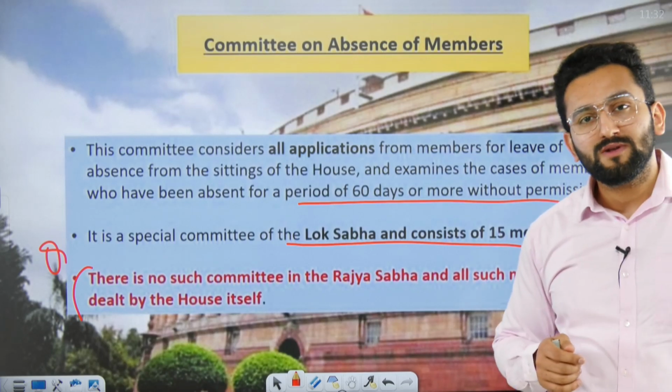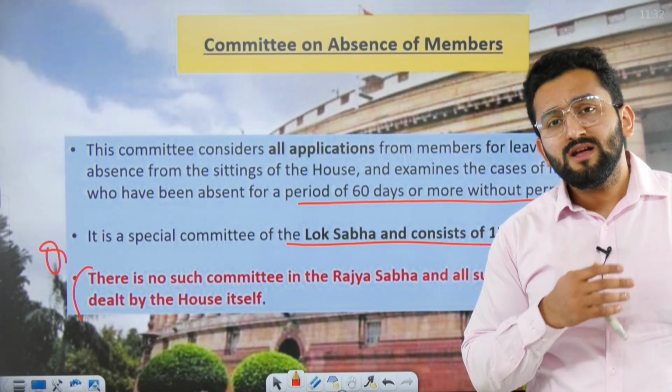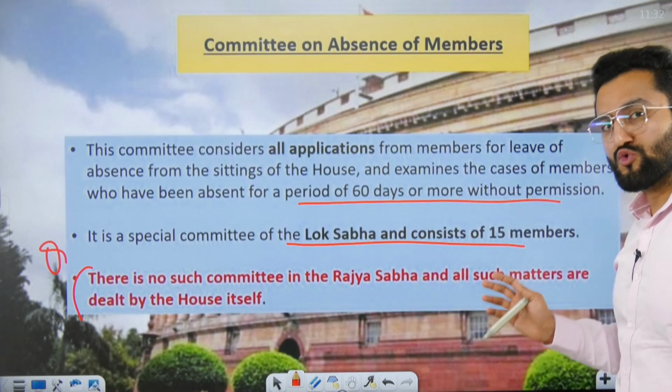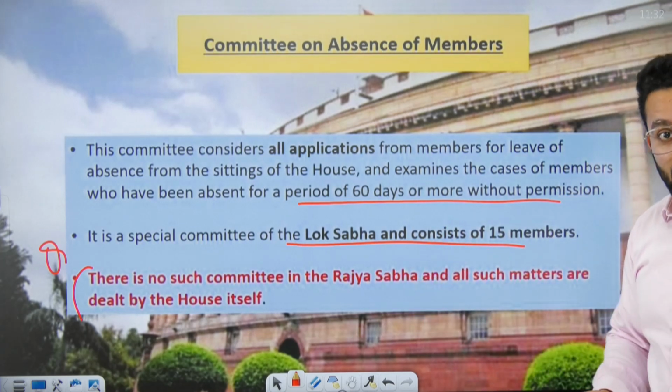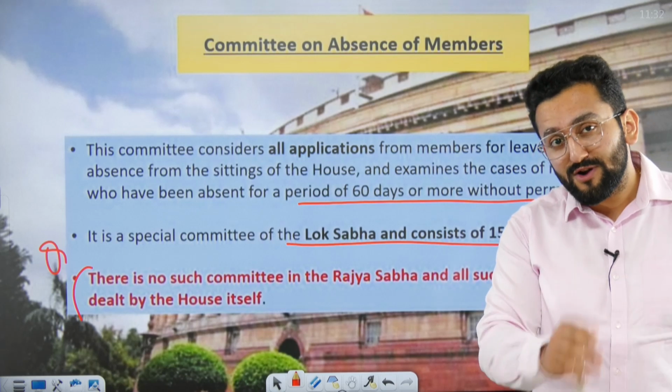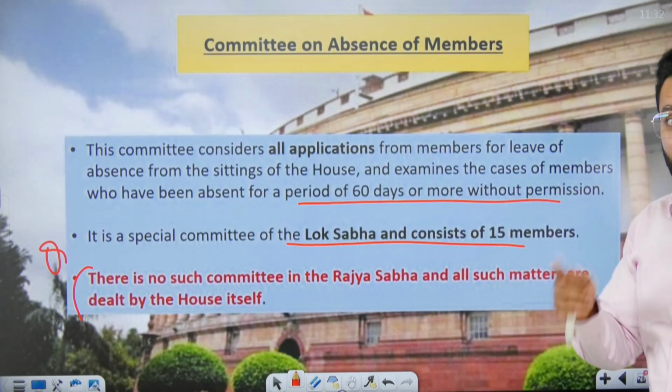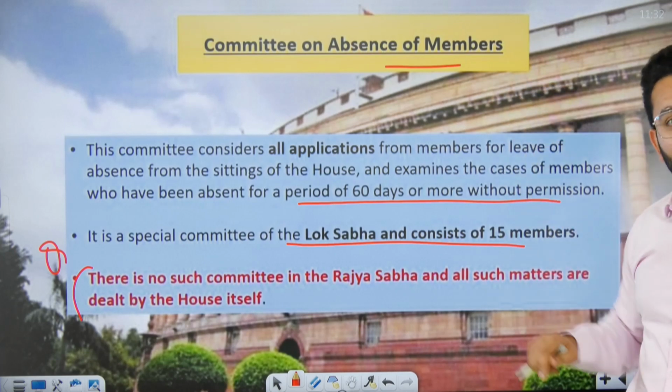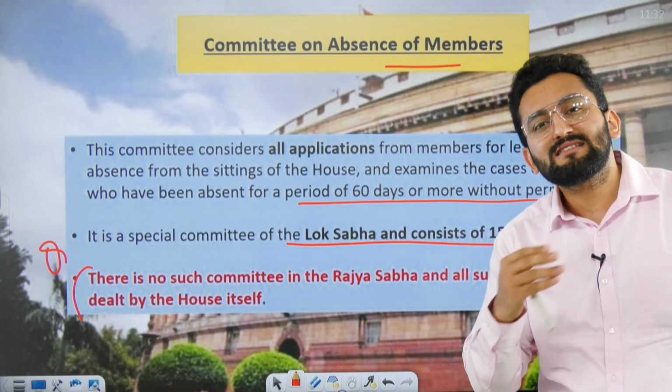Consider you are a member of Parliament and you have not been present in the last 60-day proceedings of the House without any intimation to the House. Then, my friend, this can be a basis of your disqualification. In Lok Sabha, your matter will be taken up by the Committee on Absence of Members. In Rajya Sabha, we don't have any such committee.